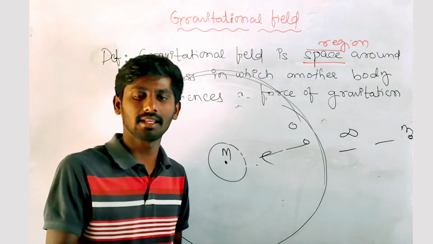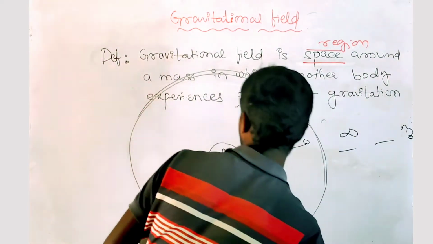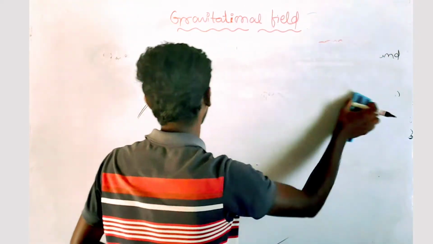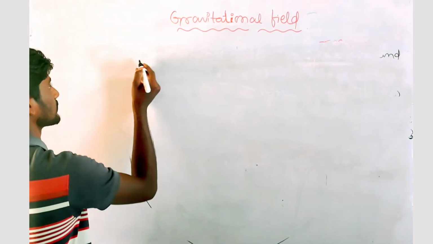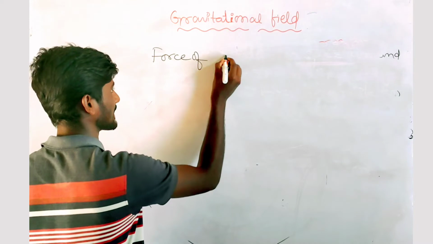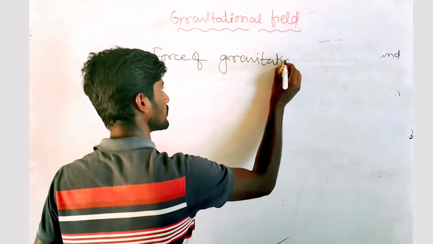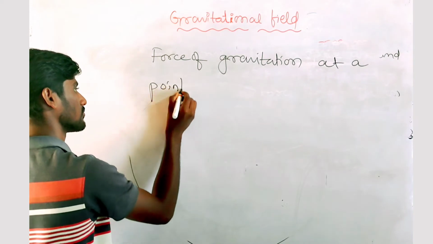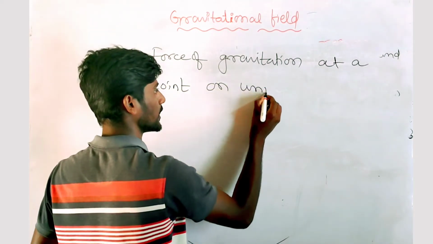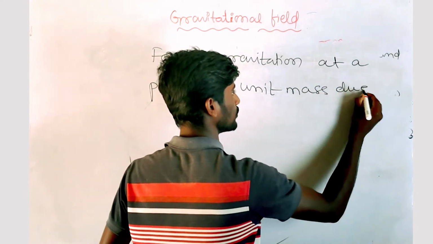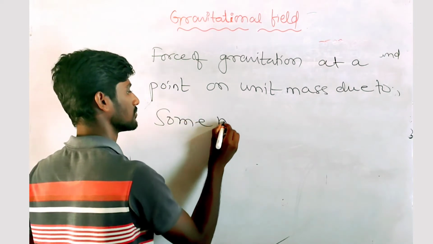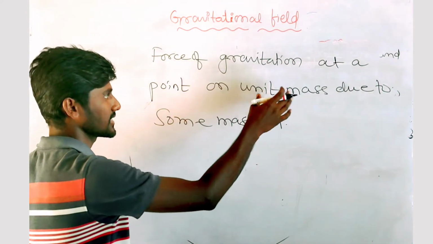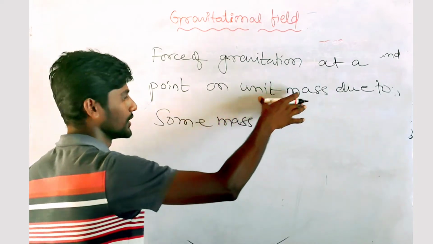Now we will talk about the mathematical expression of this field. Mathematically, it is expressed as the force of gravitation at a point on unit mass due to some other mass.